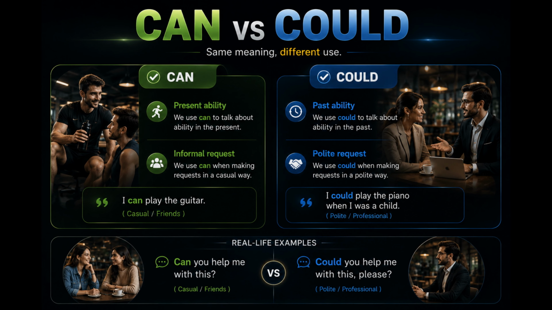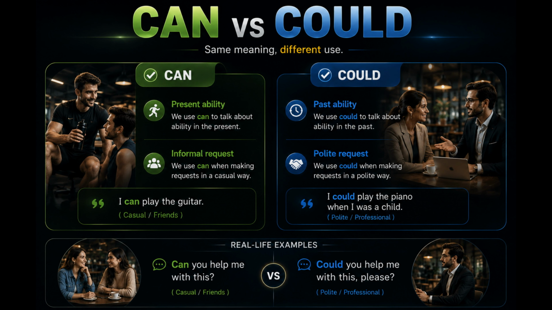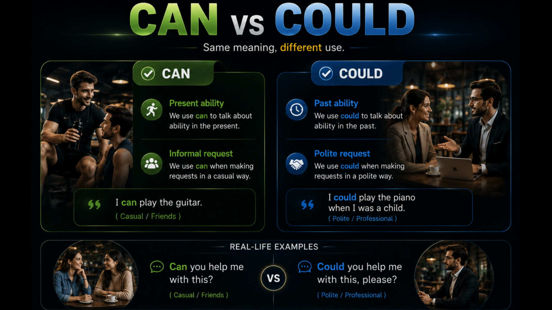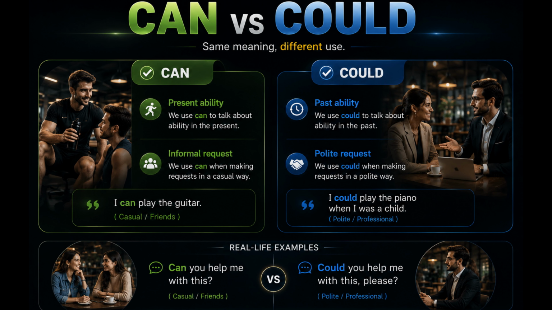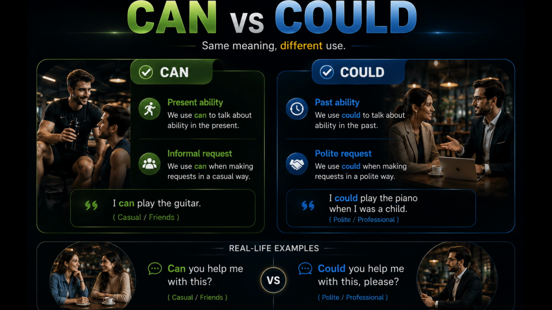Page 2, usage difference. Can and could are similar, but they are used differently. Can is used for present ability and casual requests. Example, can you help me with this? Could is used for past ability and more polite requests. Example, could you help me with this, please? Can sounds casual, could sounds more polite and professional.